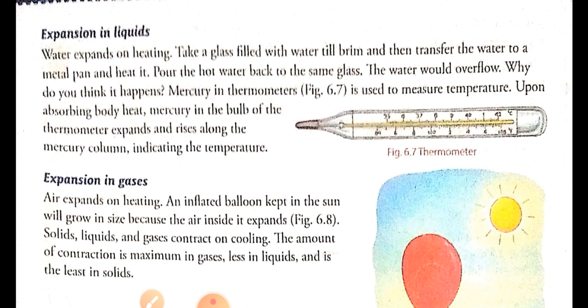Whenever a person with fever comes to the doctor, the doctor uses mercury. So what he does, he puts the mercury in your mouth or under the armpit, and then due to your body temperature the mercury rises up, and thus the doctor notes down the temperature.